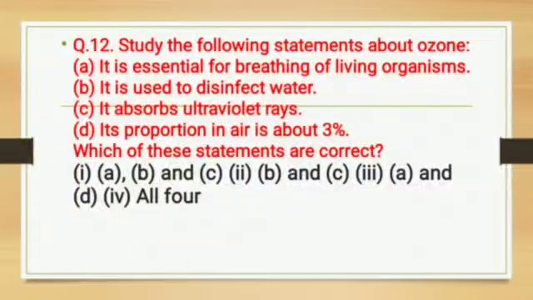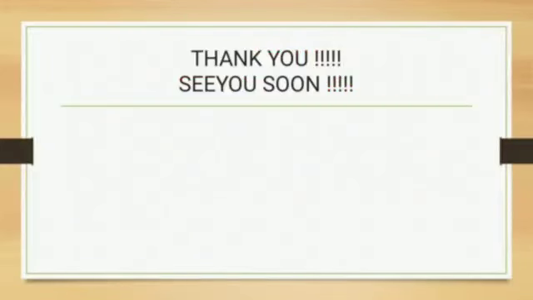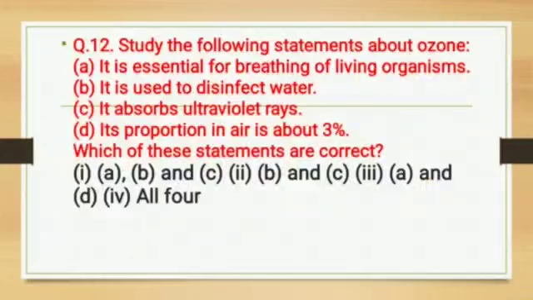Which one is correct? See, it is essential for breathing, it means oxygen. It is used to disinfect water, no, chlorine and ozone. It absorbs ultraviolet rays, ozone, and its proportion in air is about 3%. So B and C is correct.